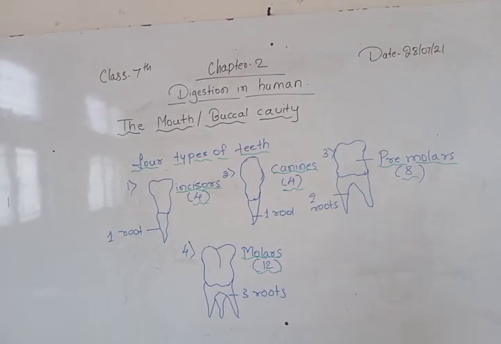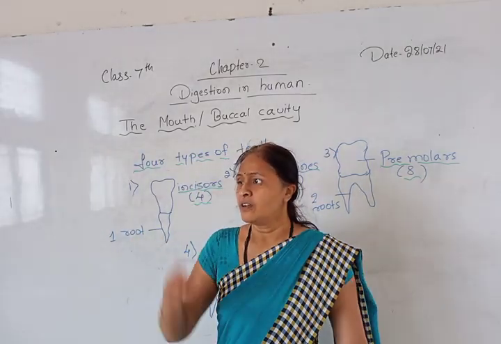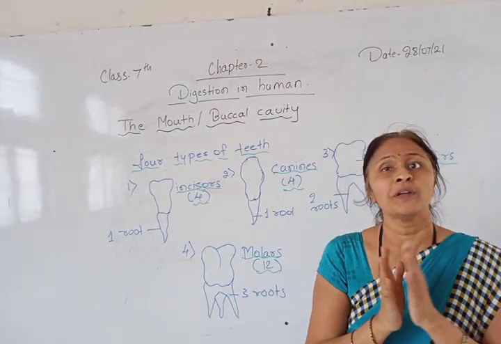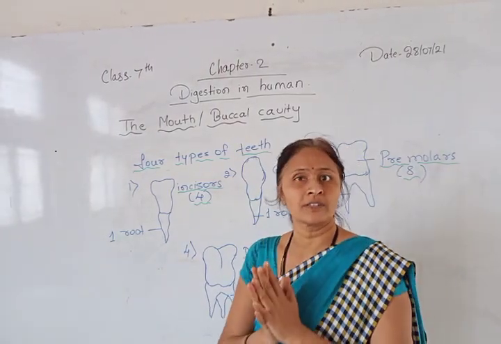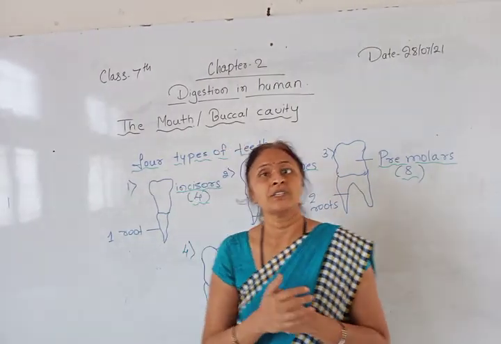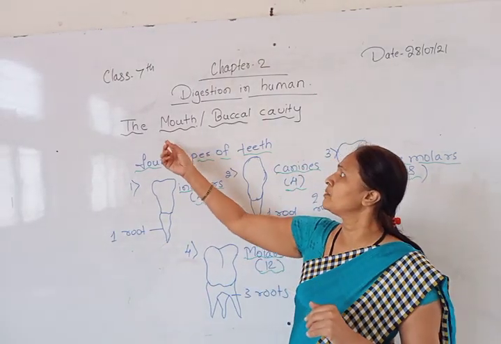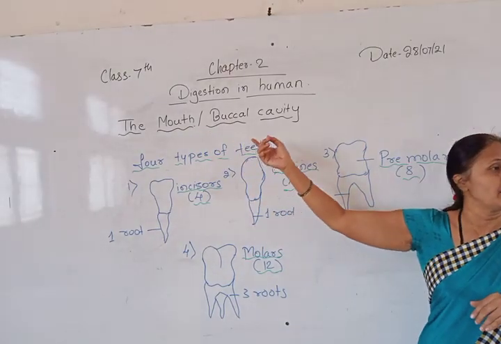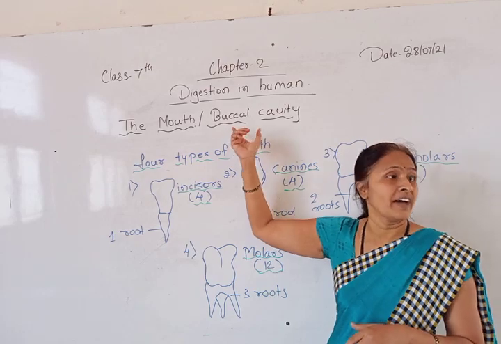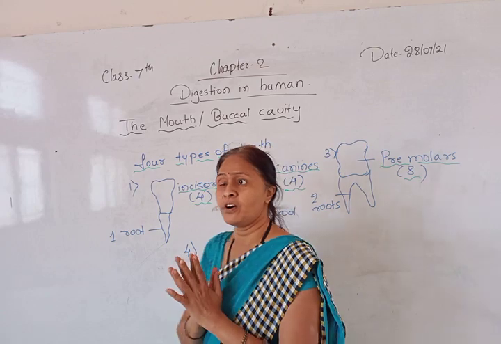Like amoeba, we have seen already. In the previous class, we went through one video about how digestion goes on in the human body and how the system works. The first part directly involved in the digestion system in human beings is the mouth. The scientific name of the mouth is the buccal cavity. So how is this process going on?